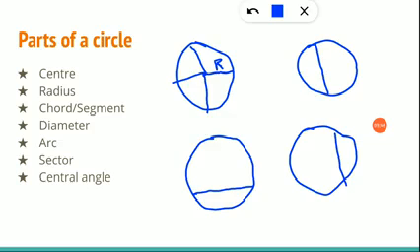It is similar to a diameter, right? What is the difference between a diameter and a chord? Diameter means it will exactly cut the circle into 2 equal halves. That is called a diameter. But a chord can be anywhere in the circle, but it should touch both the boundaries of that circle.